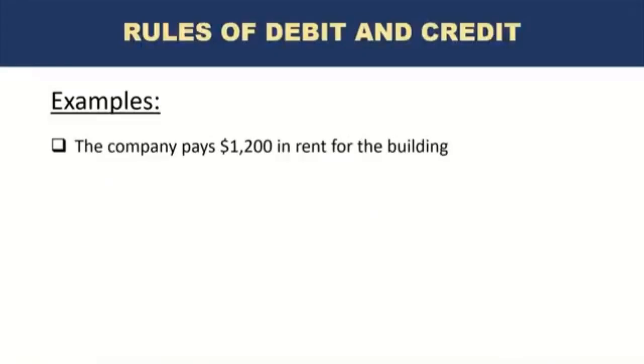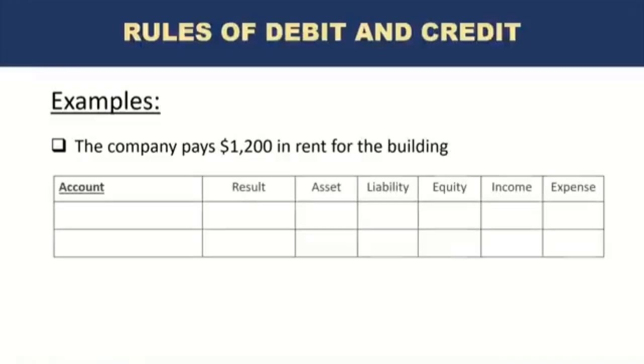Let's look at another example. The company pays $1,200 in rent for the building. Okay. Now we know one side, because this is again a cash payment, we know one side of the entry is cash. What would be the other side of the entry? It's not accounts payable because the company has already paid.